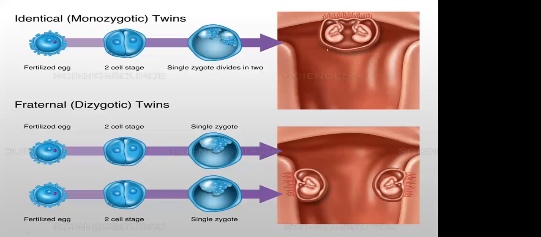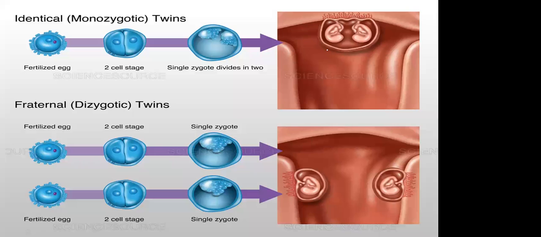So why are we calling them identical twins? Because there is only one sperm and one egg. They fuse and form one zygote. That zygote divides into two. If the zygote divides into two, both cells have similar characters. That's why they are identical twins.